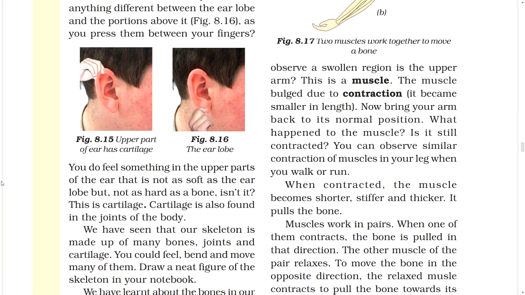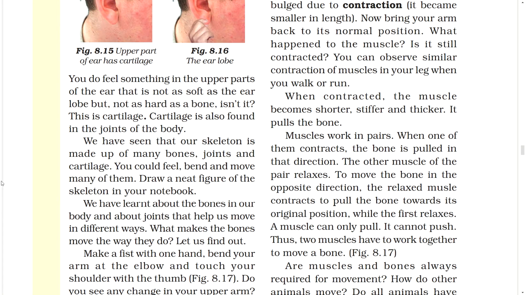When contracted, the muscle becomes shorter, stiffer, and thicker. It pulls the bone. Muscles work in pairs. When one of them contracts, the bone is pulled in that direction. The other muscle of the pair relaxes. To move the bone in the opposite direction, the relaxed muscle contracts to pull the bone towards its original position while the first relaxes. A muscle can only pull, it cannot push. Thus, two muscles have to work together to move a bone.